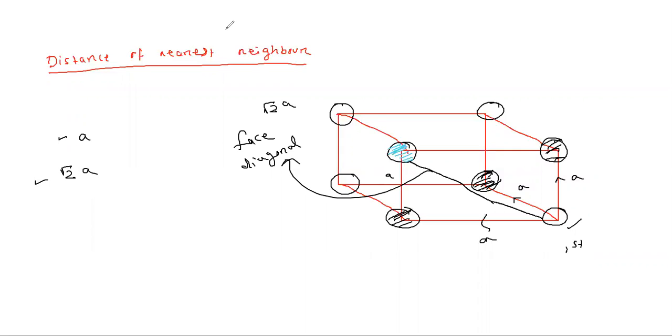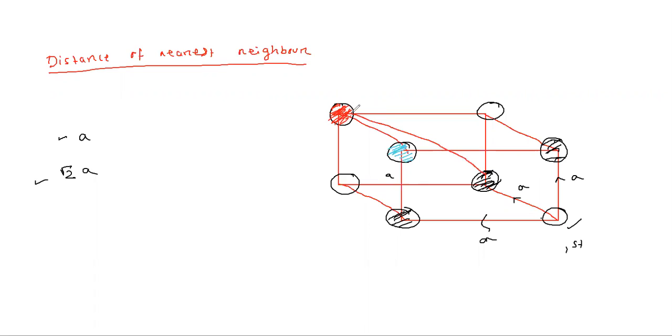So next I will go to the next distance. Let me erase this face diagonal so that you will not be confused with the next diagonal. Okay, now see that another atom is present here. What is the distance from our atom under consideration?